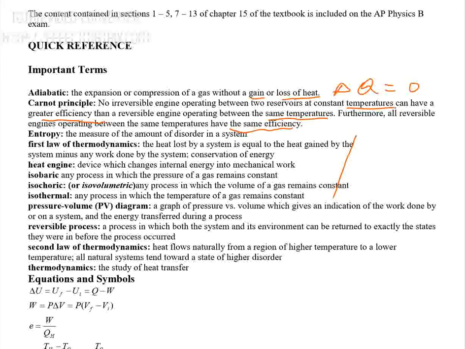And the next one is entropy. Entropy means the disorder or the disturbance. The amount of disorder in a system is entropy.